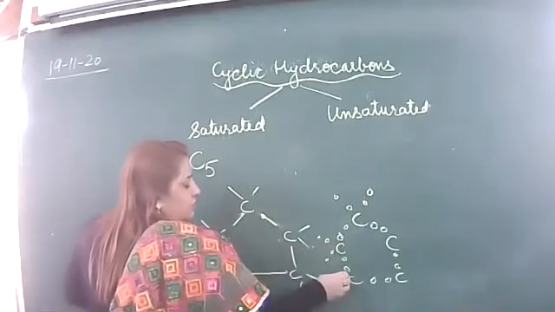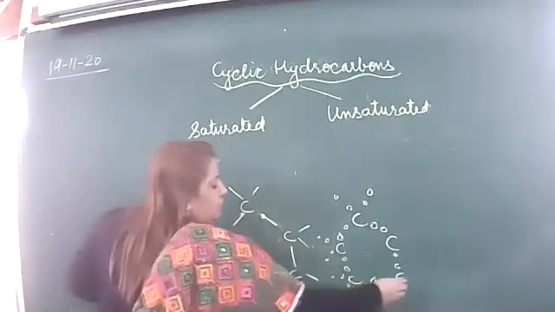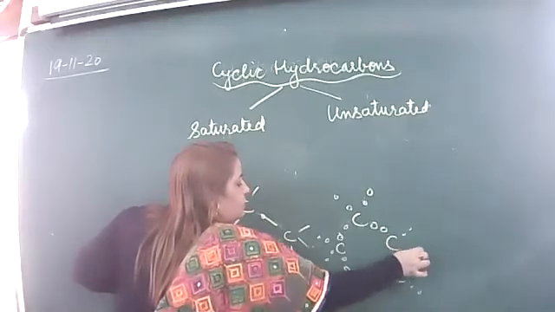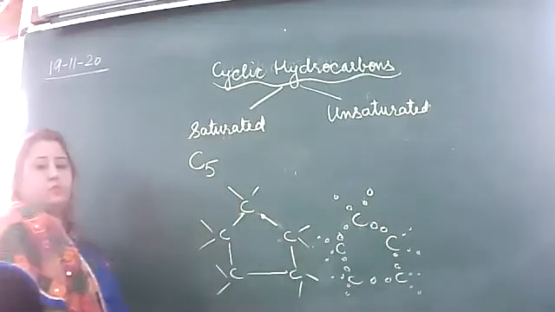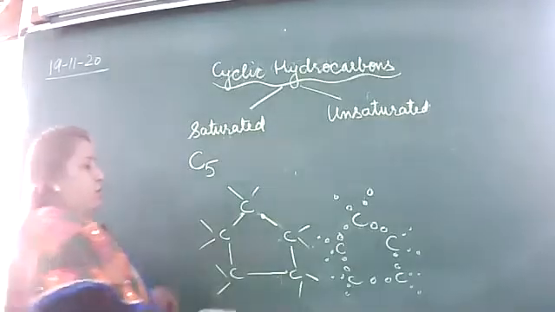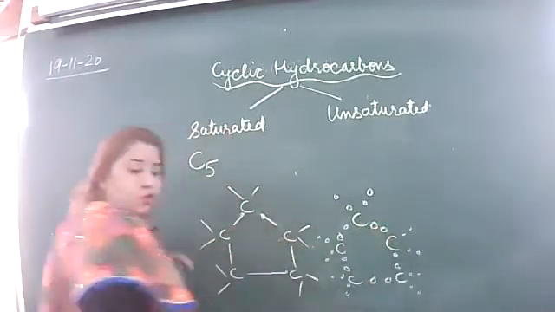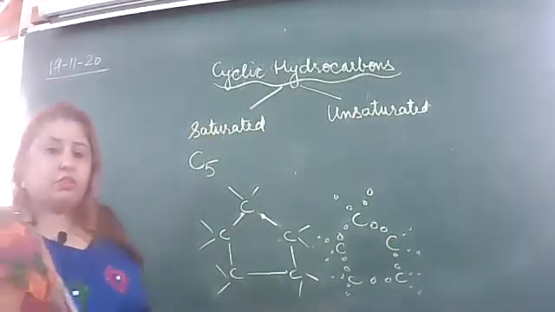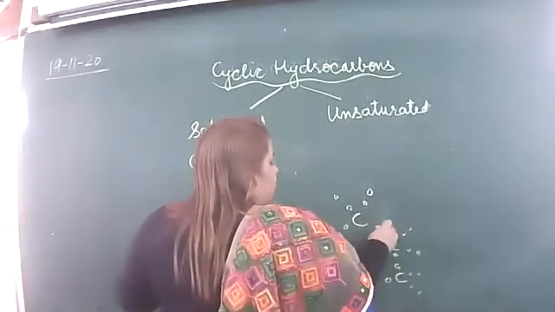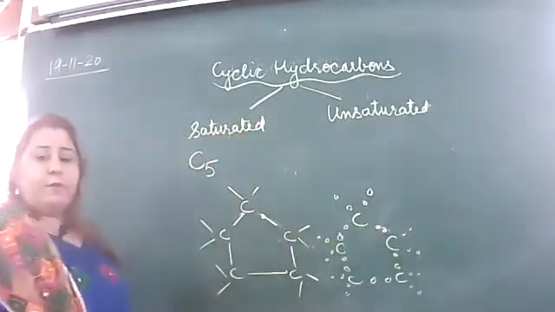Like this. This is the electron dot structure of the carbon. You can shade it, you can put the cross, you can put the dots. That is the electron dot structure. Like this. Is it okay?